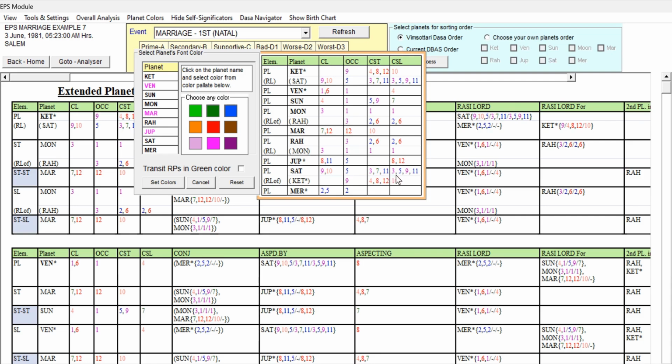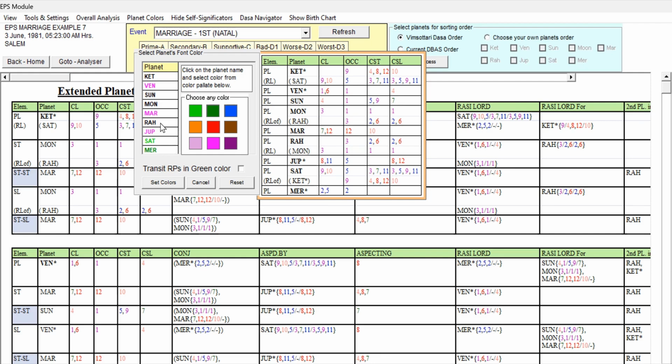3, 7, 11 star lord and 3, 5, 9, 11 sublord, 9 and 5 CLOCC. So it has to be given green, dark green. But because of the Ketu 4, 8, 12 and 10, so we can give Saturn the light green, right? And Mercury, second lord, fifth lord occupying second house. This is good. So we can give Mercury green, dark green.